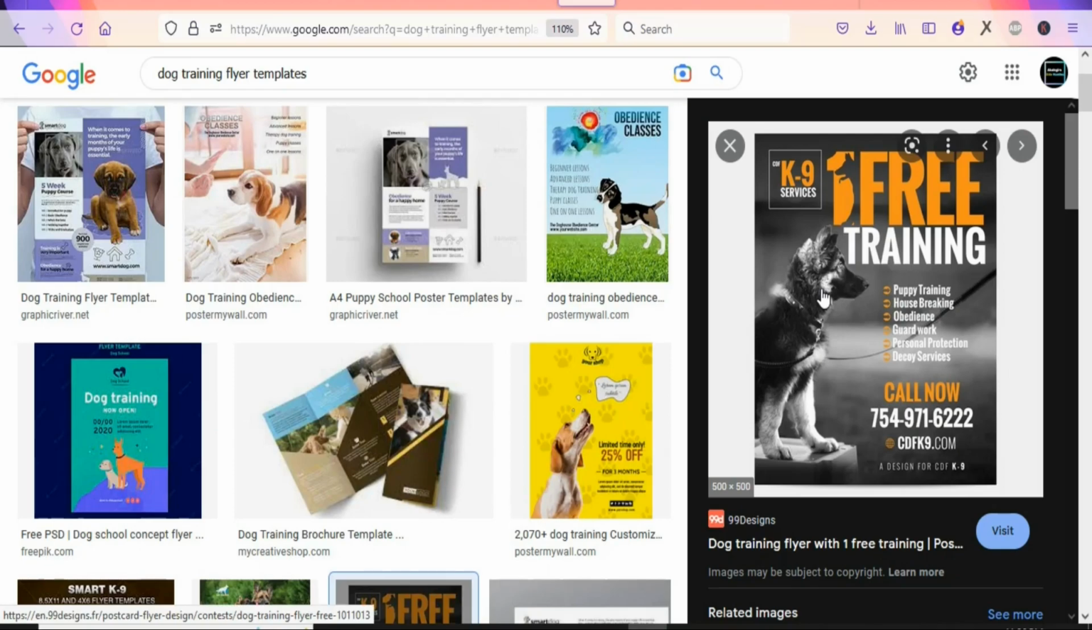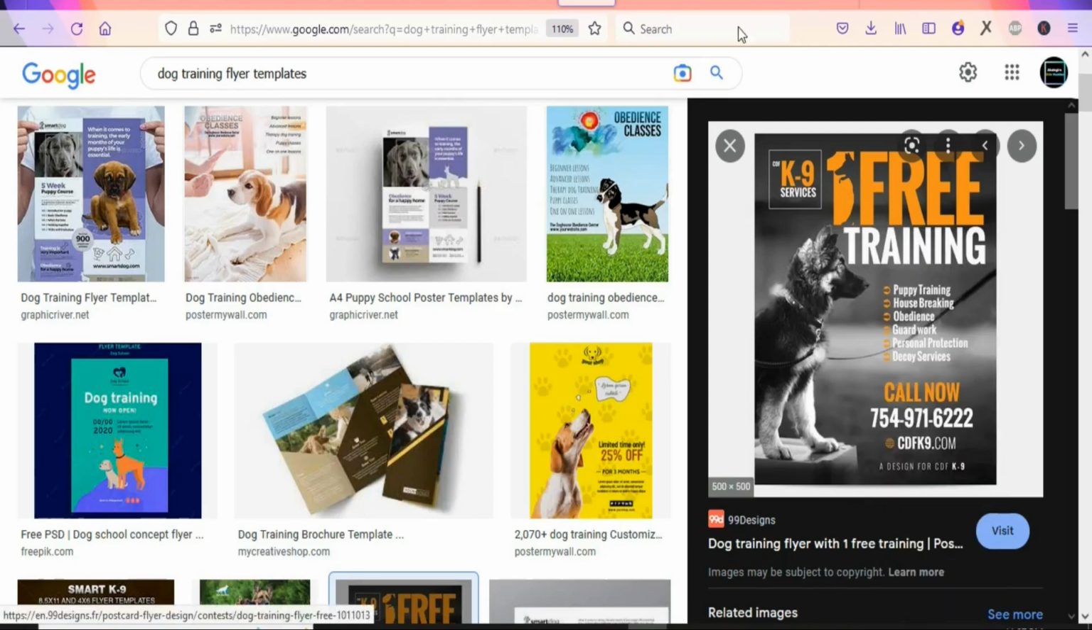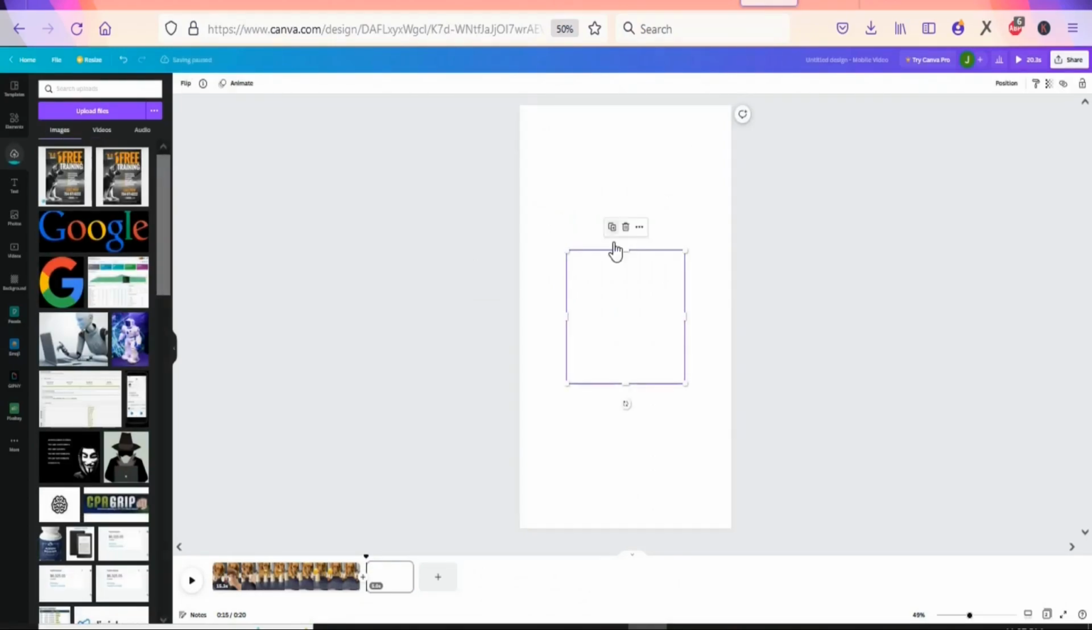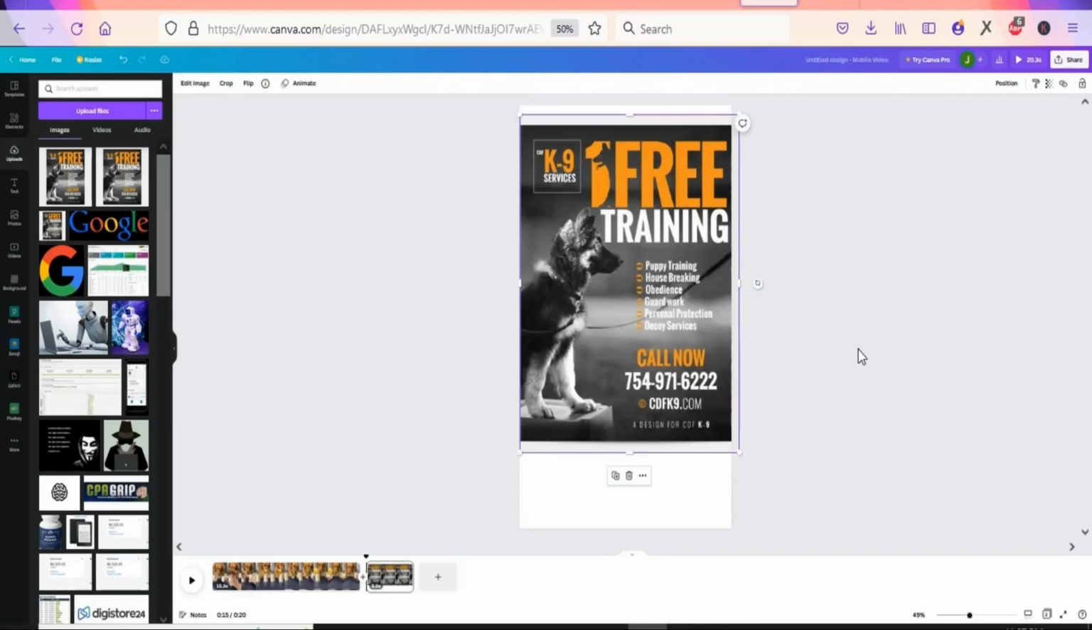So what you are going to do is right click. Once you right click, you are going to select copy image. Once you select copy image, you are going to come back to your video, and right here you are going to paste the image. So just press Ctrl V so that you can paste the image onto your design. Once that is done, you are going to just enlarge it. So just drag it up and down. As you can see, that has been done.